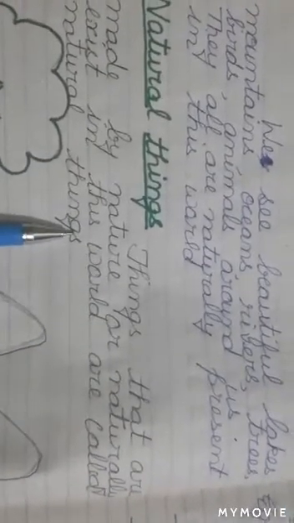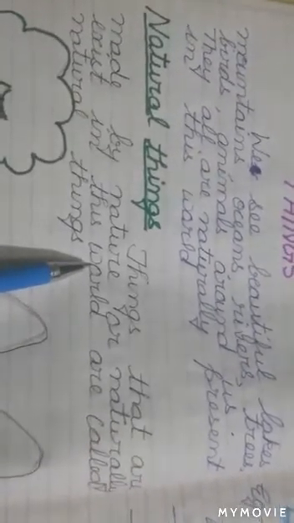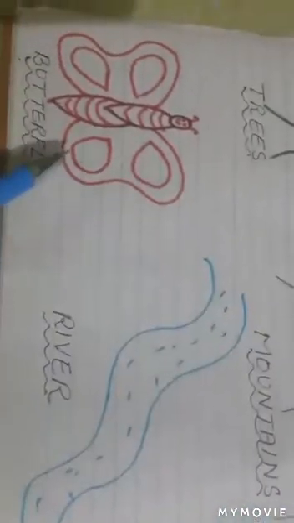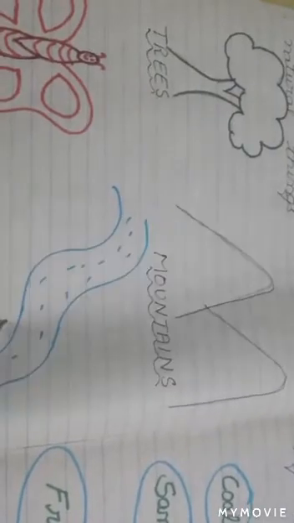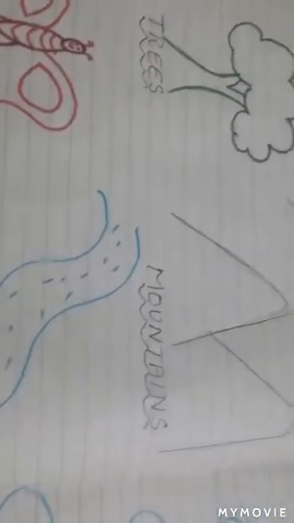It means they are not made by man. They are produced by nature itself. We have already seen the examples. Here a few more are there, like trees, mountains, butterfly, a river. All these are the gift of nature. That's why they are natural things. Nature provides us many things that can be living as well as non-living.